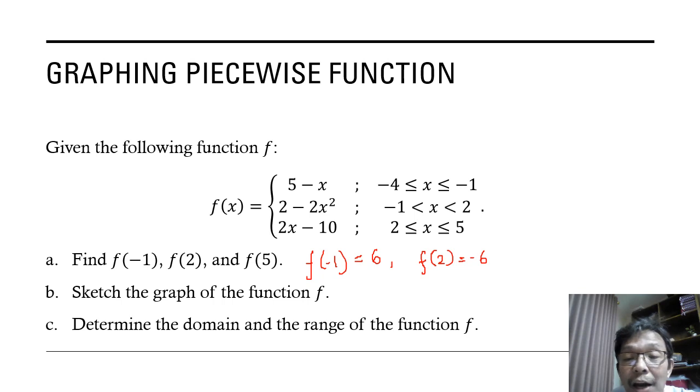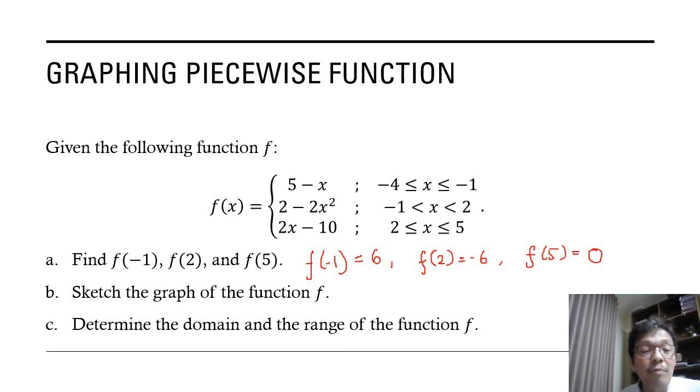And f(5). For f(5), we use the position of 5 here. So we use this rule, 2x minus 10. And the result is 2 times 5, 10, minus 10, which is 0. Okay, this is the result for f(-1), f(2), and f(5).